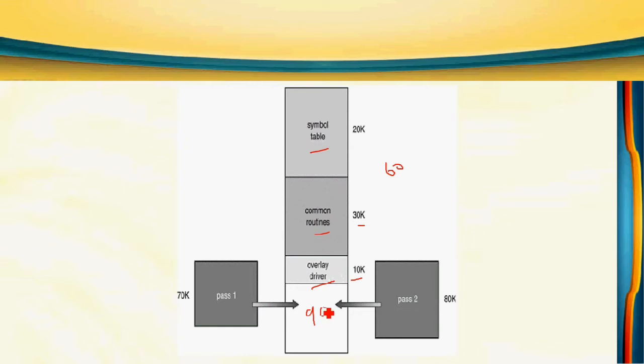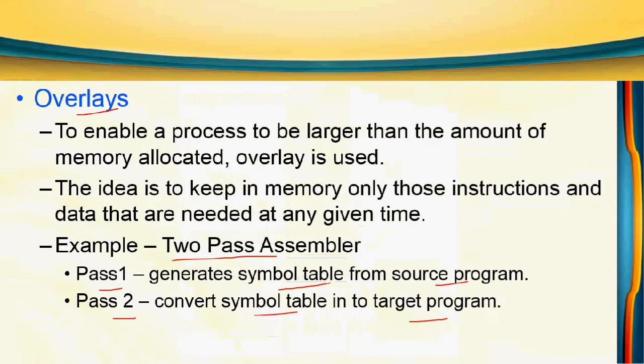Okay. So we already know that pass 1 and pass 2 are not executed at the same time. So first we have to execute pass 1. Pass 1 requires only 70, available is 90 KB. So here load the routine of pass 1, it gets executed. Once it is over, remove pass 1, then pass 2 can be loaded in this location. Because pass 2 size is 80 KB, it can be loaded into this location. So now pass 2 is loaded and it gets executed. Okay. So that is overlay concept.